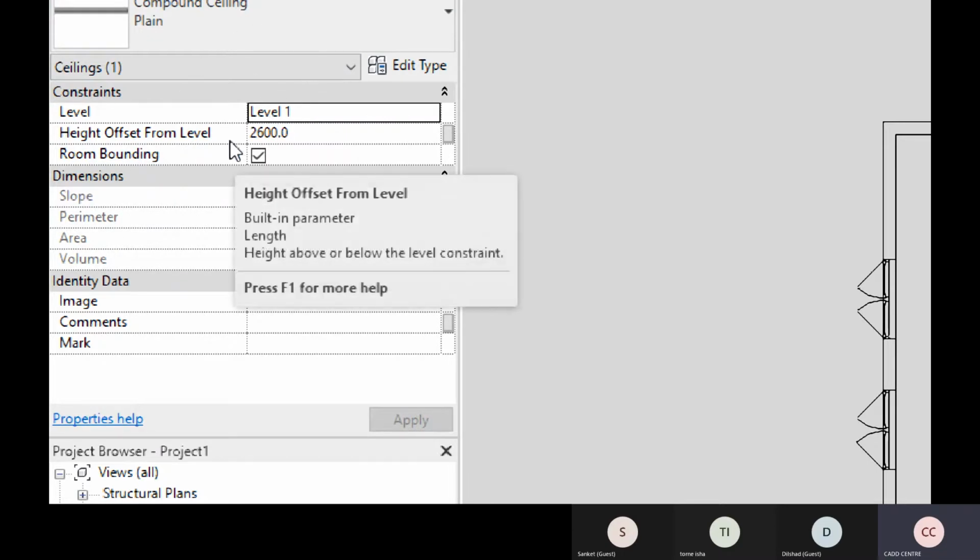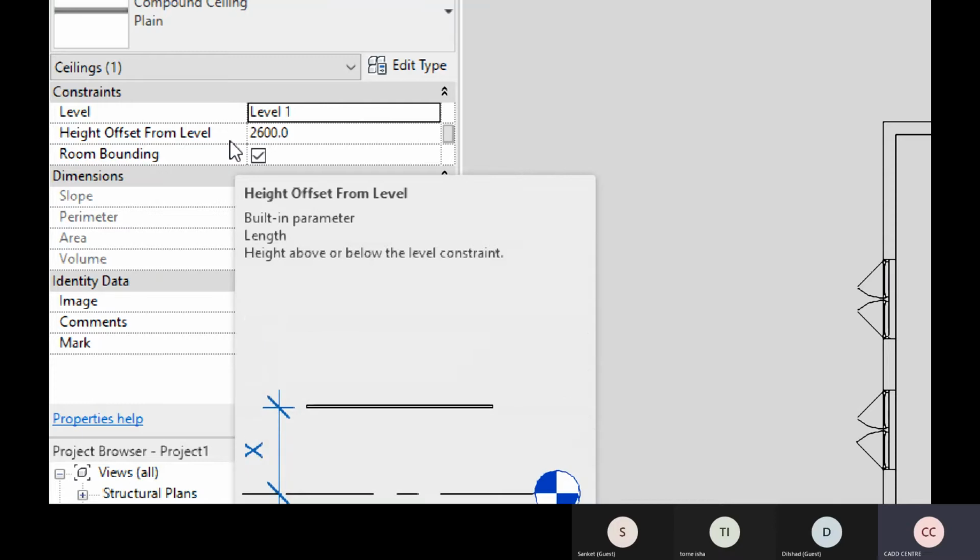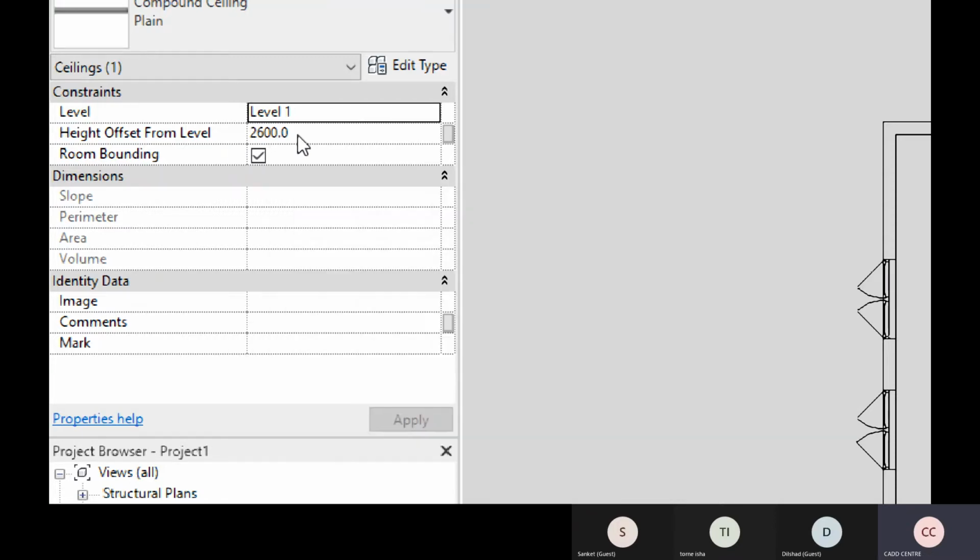Then you have height offset from level, and that's 2600. That would be the height of the ceiling from the slab level, not from the finished floor level. So this is from the slab level, 2600 mm.